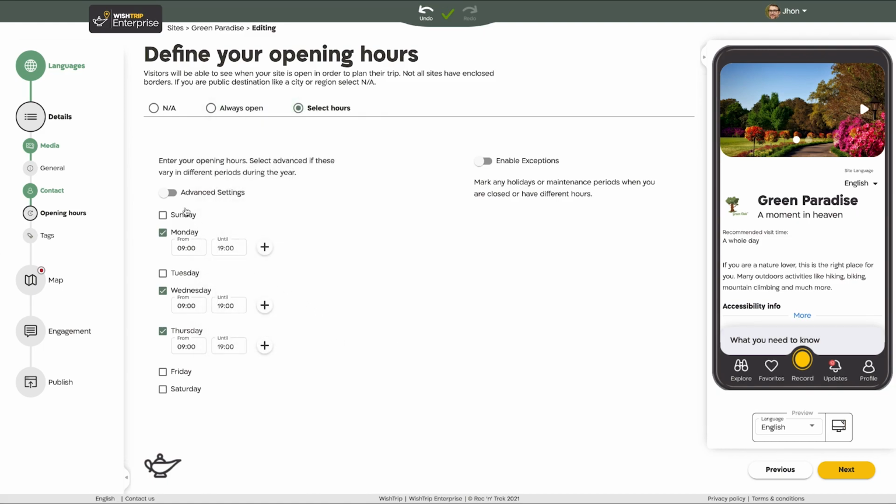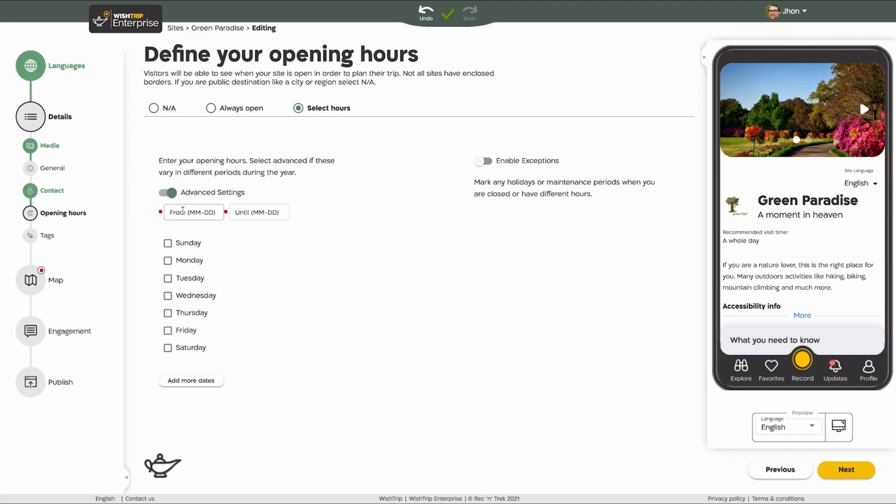Selecting Advanced allows you to set different opening hours for different seasons or date ranges. For example, winter and summer seasons. You can add as many ranges as you wish, but make sure you don't give conflicting dates, or this section will be marked as incomplete and you won't be able to save.